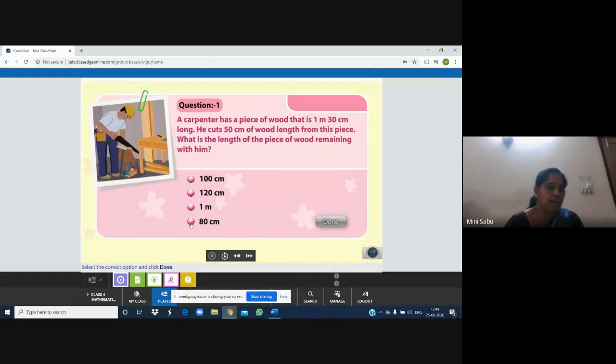Let us try our luck with 80 centimeter and see whether we will get the star or not. Let us submit. You are right. Wow. The length of the piece of wood remaining with the carpenter is 80 centimeters. Okay. We got 1 star. See, the star is at the top. Now let us try one more.